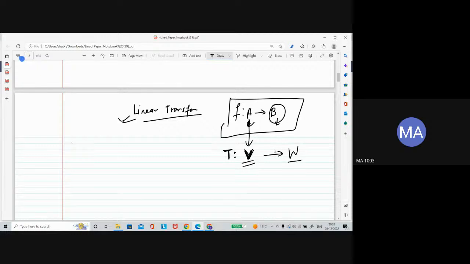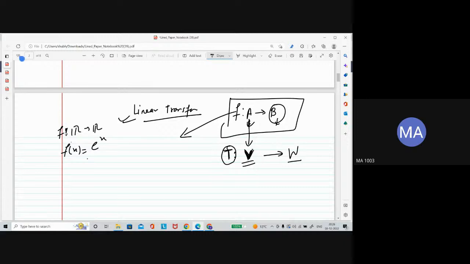And what is the property? Why do we say this function has some property? Why do we call this function a linear transformation? So there is the word linear mapping. Linear mapping means, for a general function, suppose you have e power x. Suppose f of x is equal to e power x, where f is from real to real. We have already studied the exponential function.